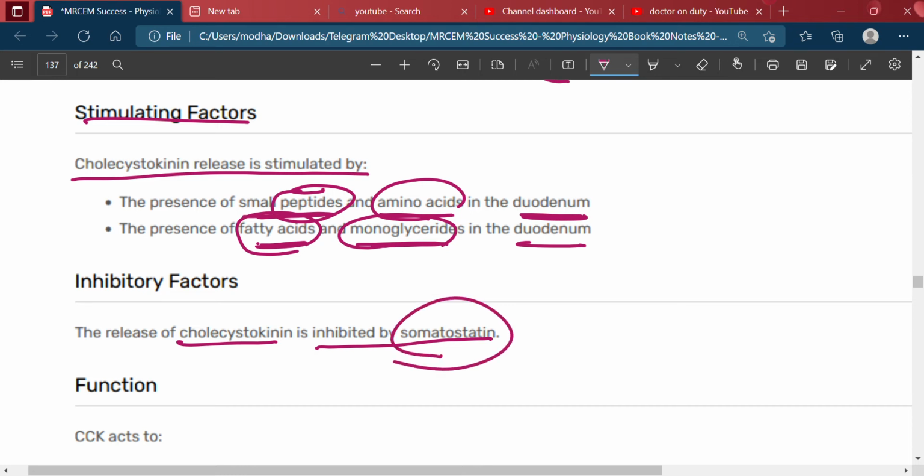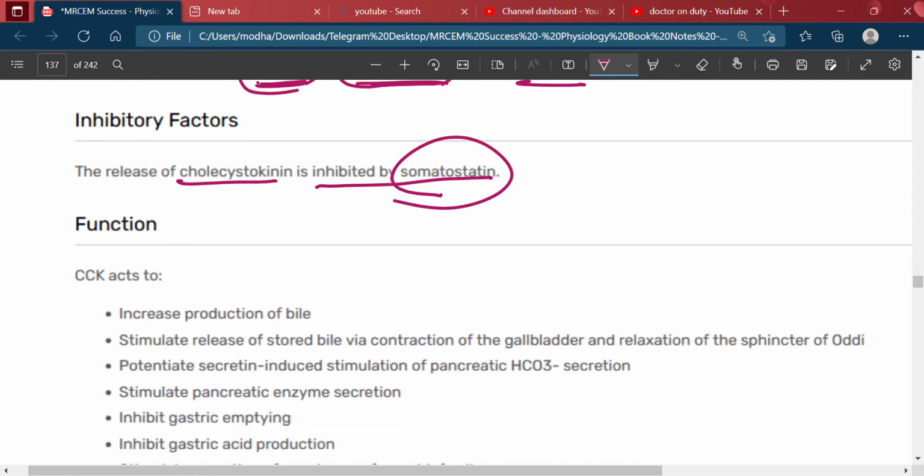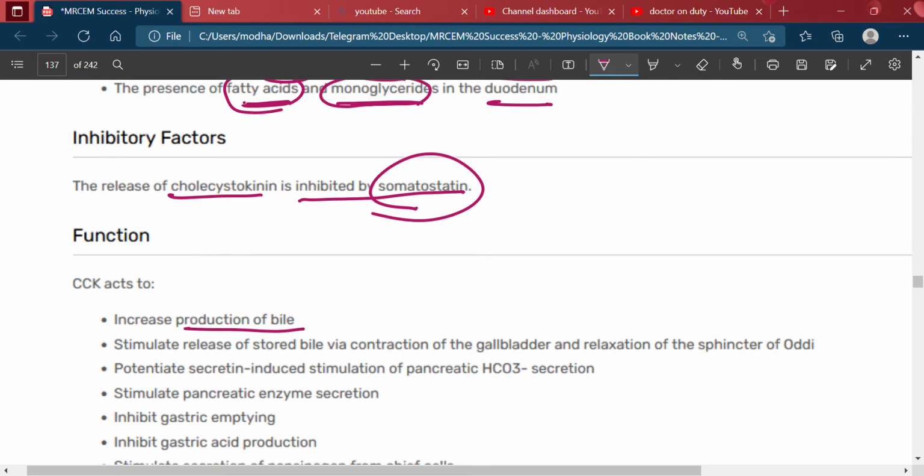Function of CCK: it acts to increase the production of bile, and stimulates release of stored bile via contraction of the gallbladder and relaxation of the sphincter of Oddi. It causes the production and the release of the bile.